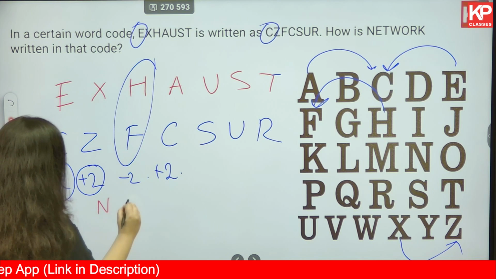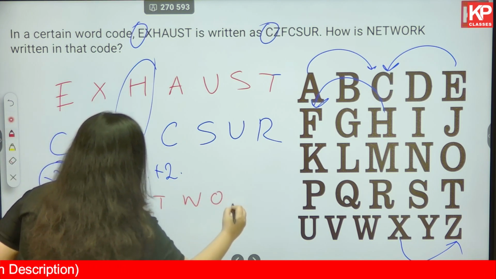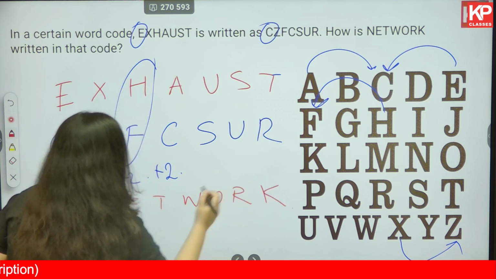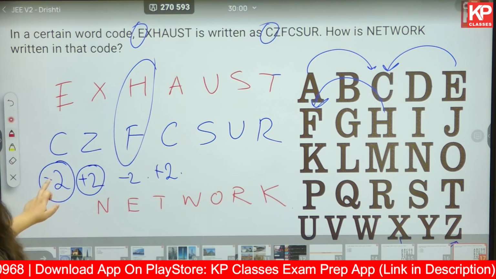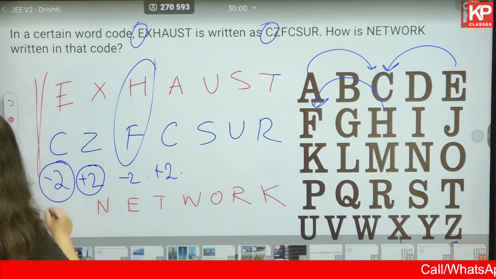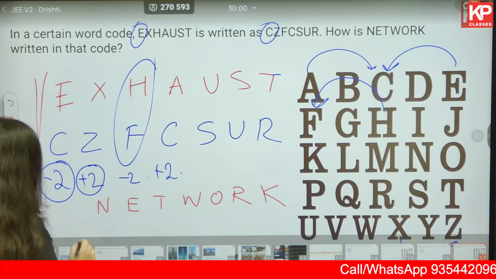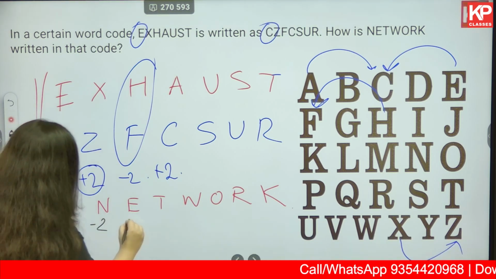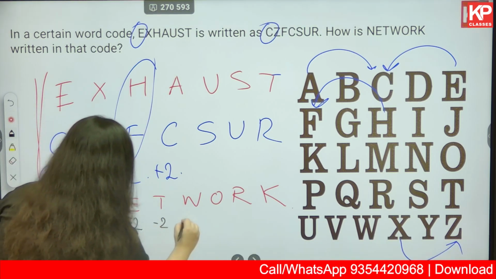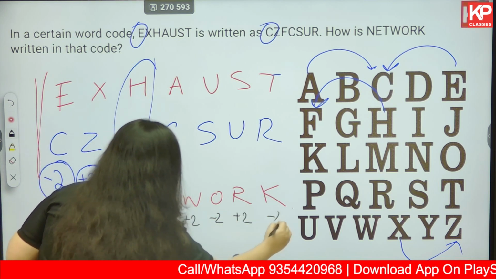NETWORK. How do we start? We start with -2. Not +2, because in the example we are starting with -2. Very clear. For N, -2, E becomes +2, -2, +2, -2, +2, -2.